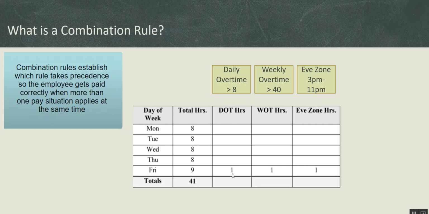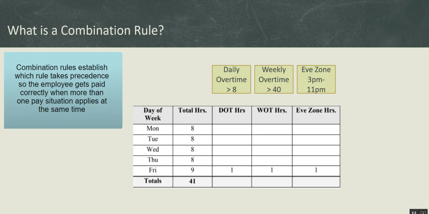But look what happened. Because he has worked extra on Friday, his weekly total is 41 hours. That means he has now qualified to get the weekly overtime as well, because his weekly total is 41 hours, and anything greater than 40 is weekly overtime. So he now has 1 hour of weekly overtime.